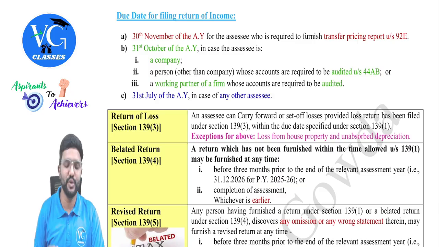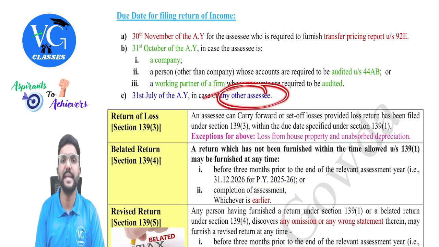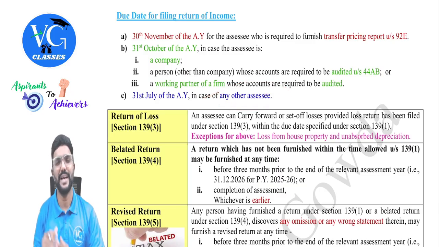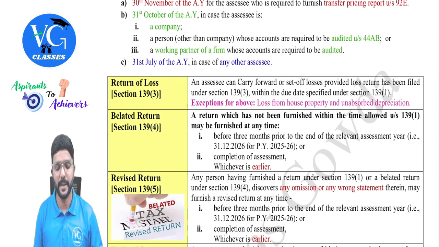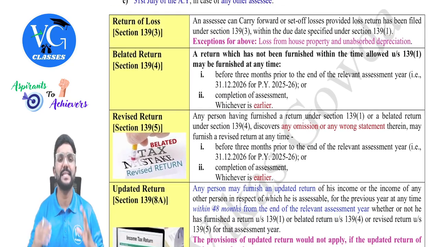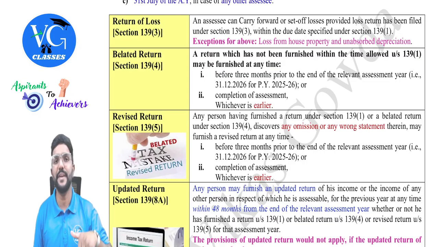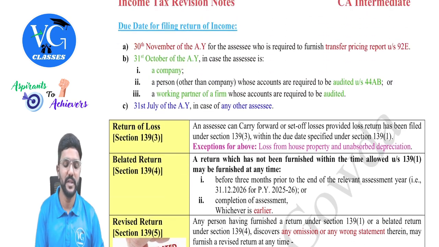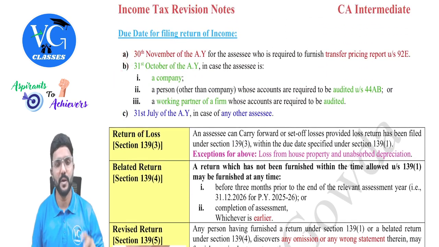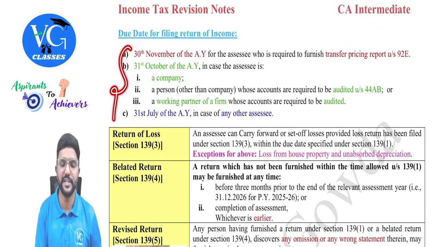That is 31st July of the assessment year in case of any other assessee who has only salary income or house property income and who is not subject to tax audit. Got it? Yes, sir. Then even if an assessee has a loss which he wants to carry forward and adjust in the future, he has to file loss returns, guys. And within what time, sir? Within the time given here. Even loss returns have to be filed within the due date mentioned here.